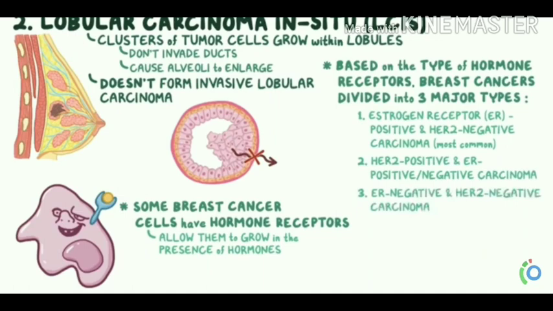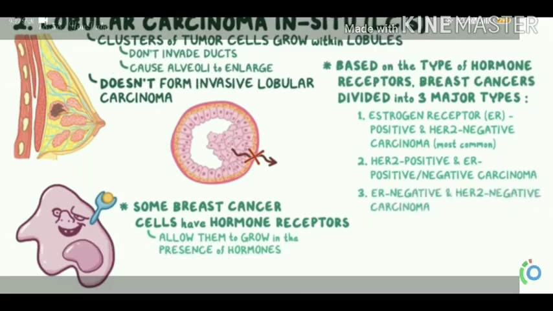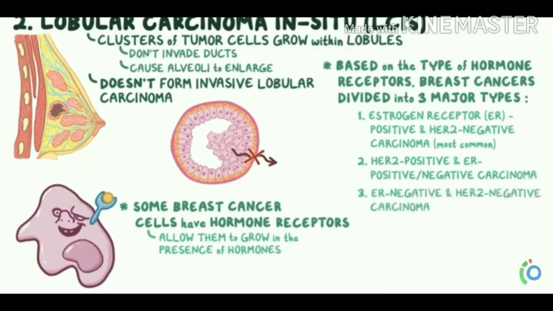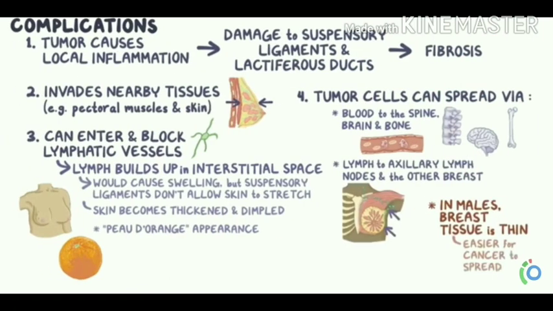The first one is estrogen receptor positive and HER2 negative carcinoma, which is the most common one. The second one is estrogen receptor positive or negative and HER2 positive, and the third one is estrogen receptor negative and HER2 negative. These are the three types we are seeing. And what are the complications of breast cancer?